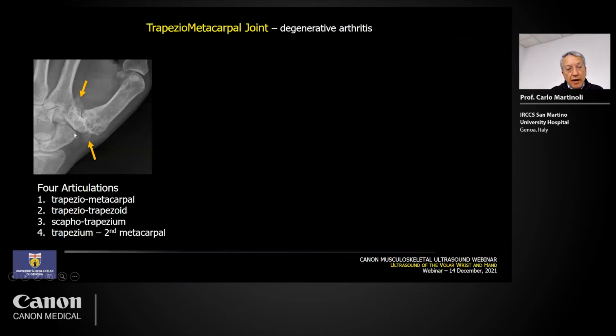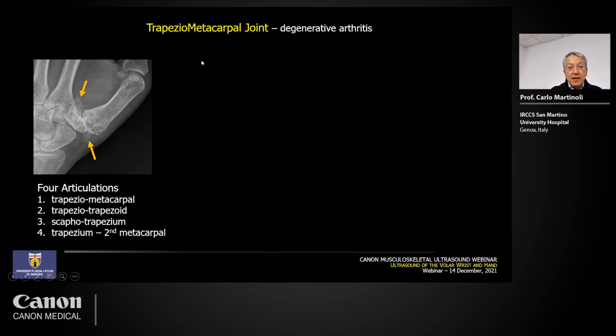Close to the area of insertion of the flexor carpi radialis, we have another clinically important area in the hand, the area of the trapeziometacarpal, trapezio-trapezoid, scaphotrapezium, and trapezium and second metacarpal joint.